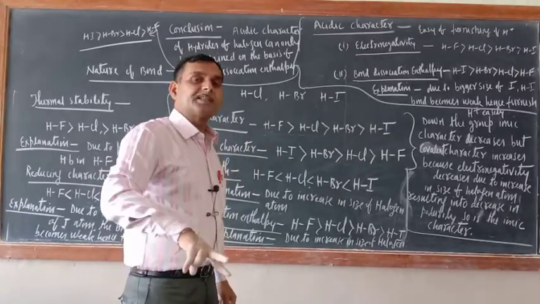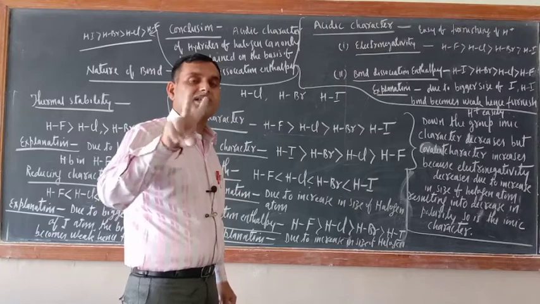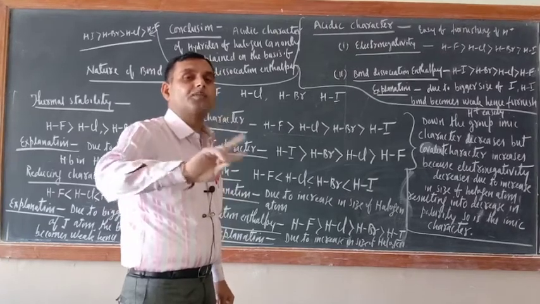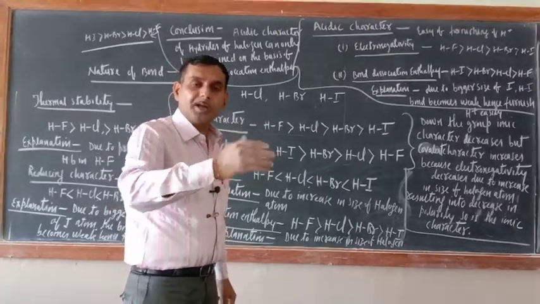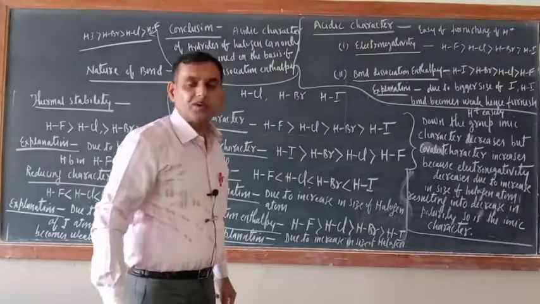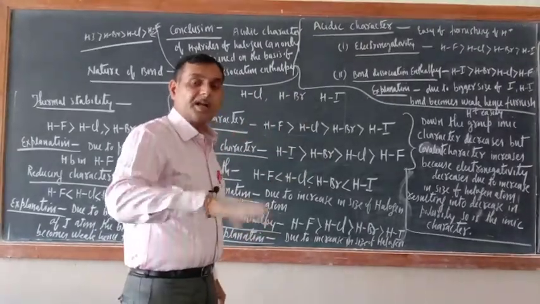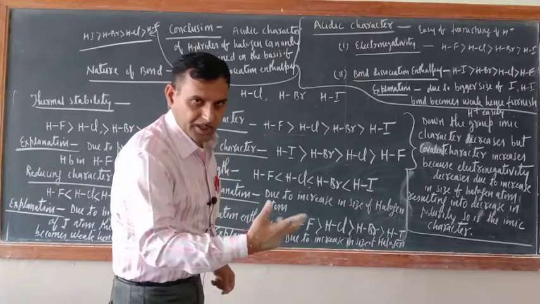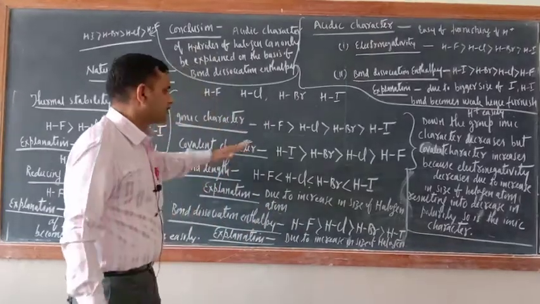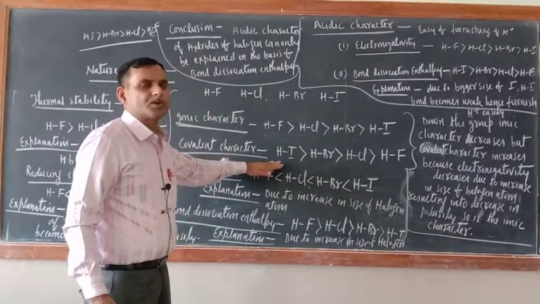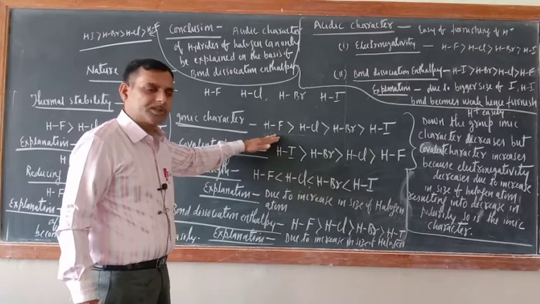Polarity arises in the molecules due to difference in the electronegativity of two bonded atoms. So more polarity means near to the ionic character, less polarity near to the covalent character. So this is the reason HI is most covalent and HF is most ionic.